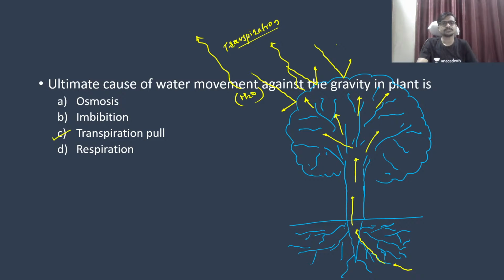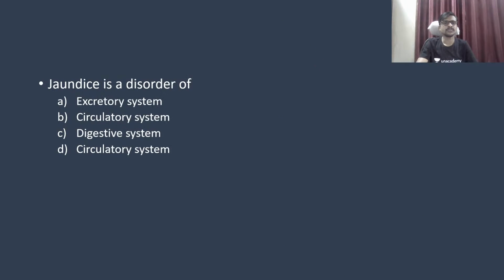Okay, so let's see the next one. Jaundice is a disorder of... Okay, so is there anyone? Digestive system. Okay, so we got one answer, digestive system. We will discuss it definitely. Any other? Anyone please?